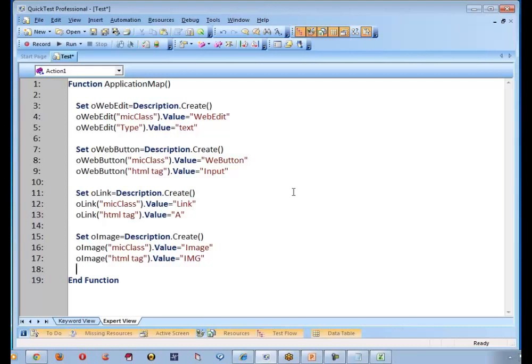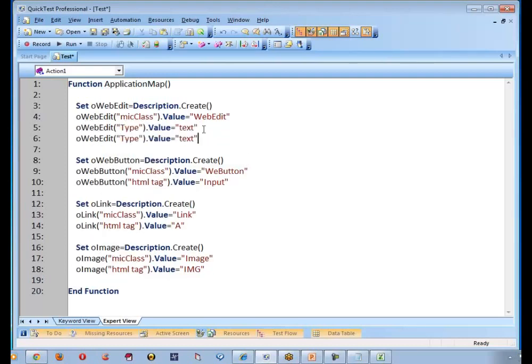And now I want to do one more thing. Can you tell me what I can do now? I'm going to add one more property here, and I'm going to say name. And I'm going to replace this with object name.